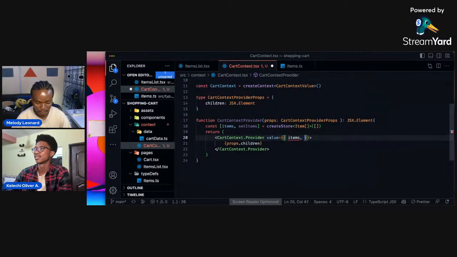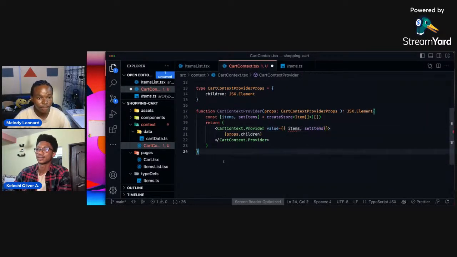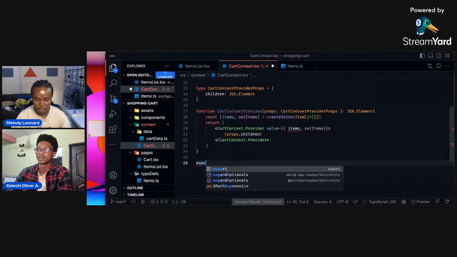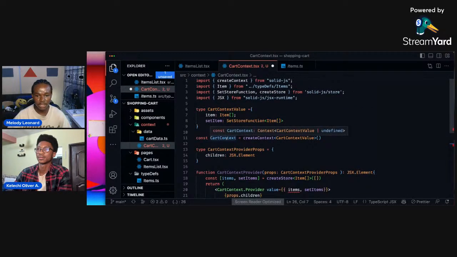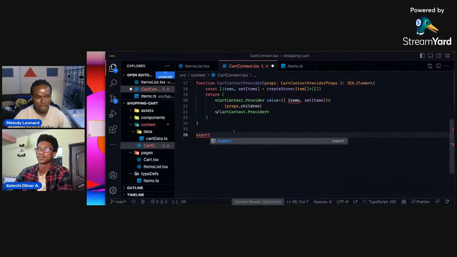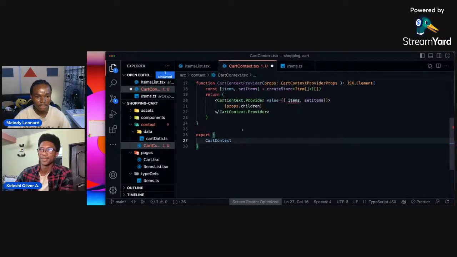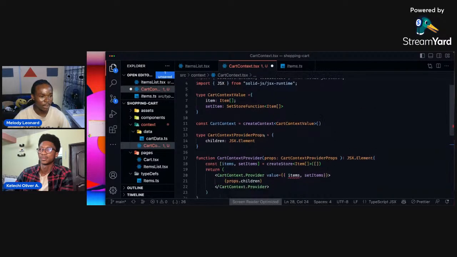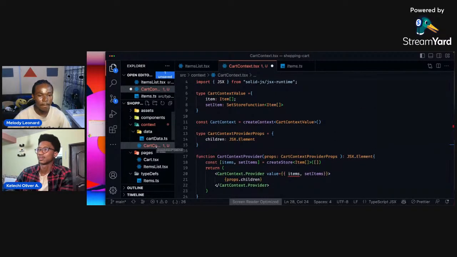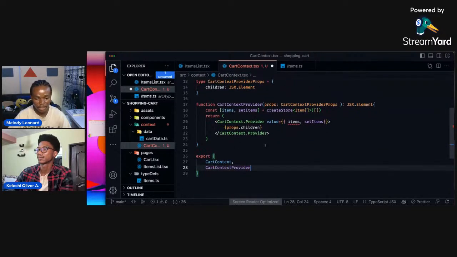So we have the items, the set items, and here we have the context, this cart context provider. I want to export this cart context here. So we export both the cart context and the cart context provider. Okay. So we are exporting the cart context and the cart context provider.